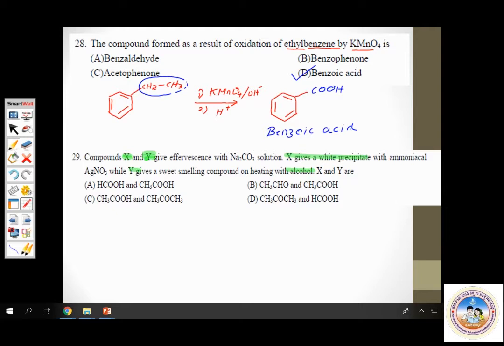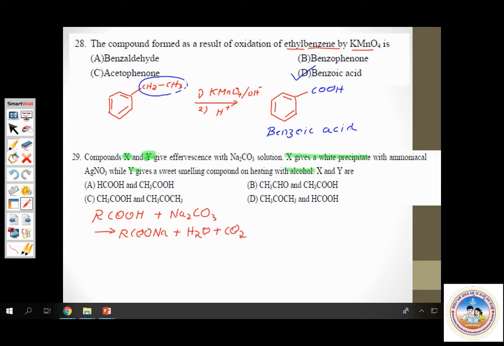So they are likely to be carboxylic acids, because carboxylic acids are the ones which react with sodium carbonate or sodium bicarbonate to form the corresponding carboxylate salt, liberating carbon dioxide. That is what is seen as effervescence.